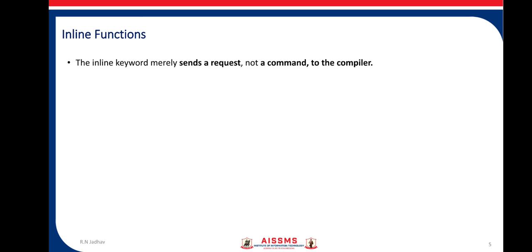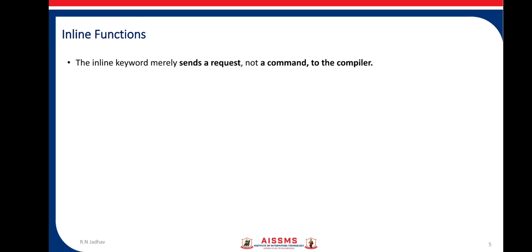The compiler does not always treat all functions and expand them inline. We are just sending a request to the compiler, treat this function as inline. The compiler will take a decision based on a few points that we'll discuss here, whether to accept this request or not. So it is not mandatory that a function will get expanded if we declare it as inline.